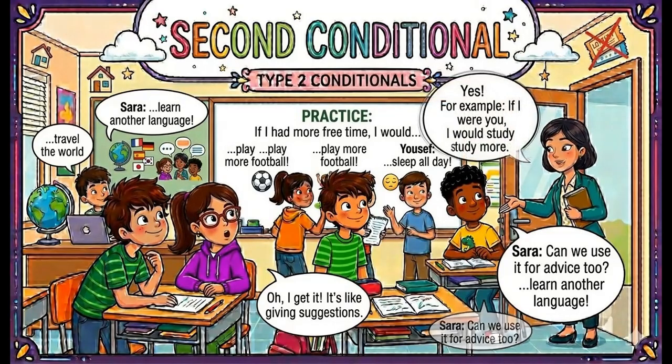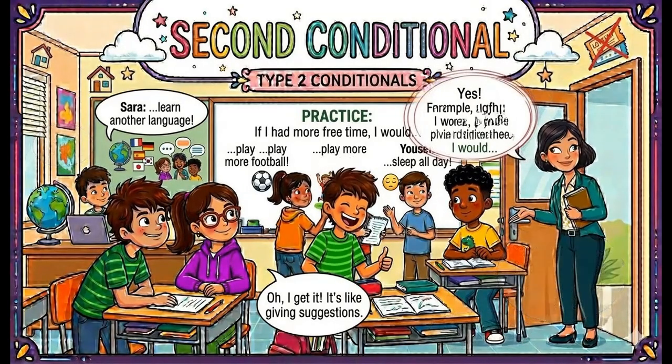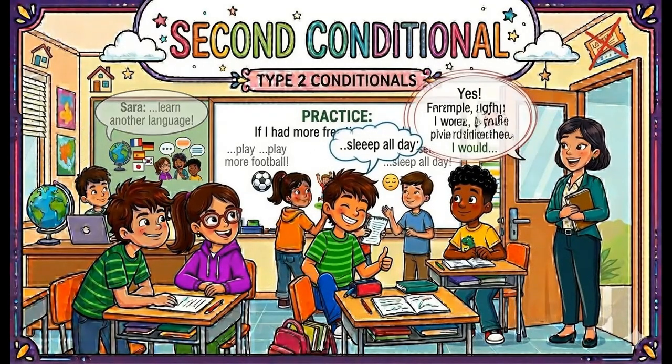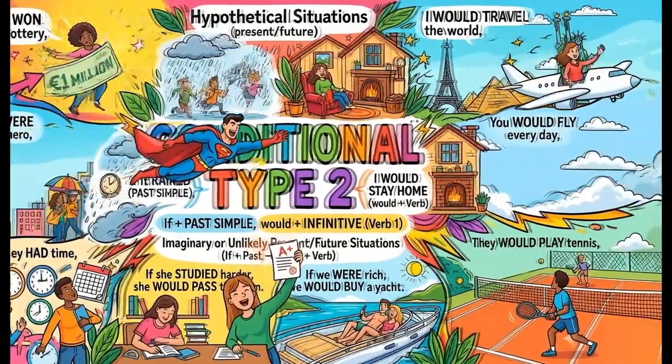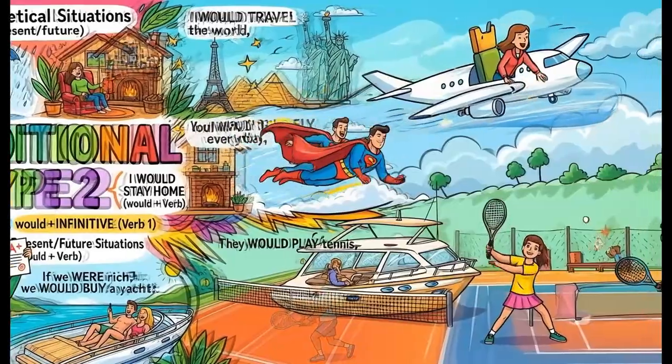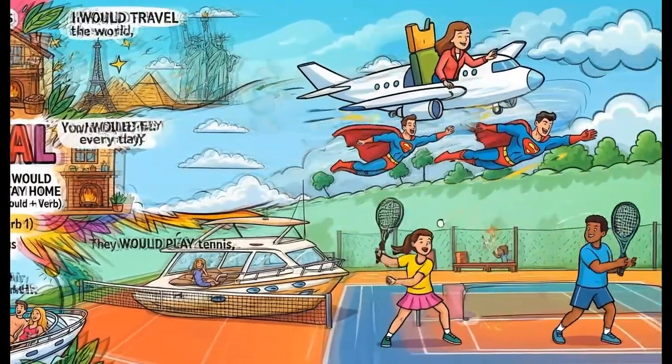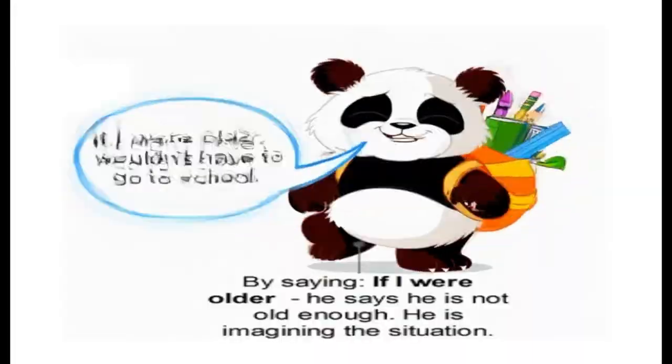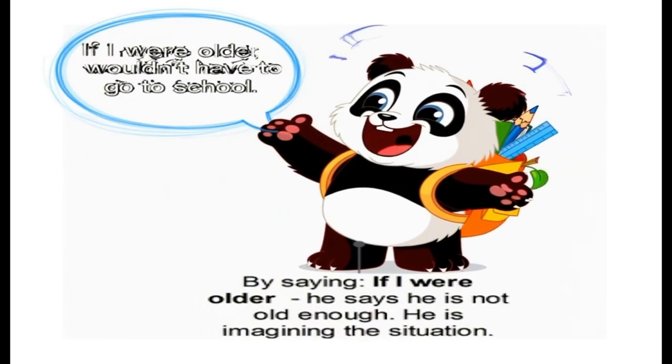Can we use it for advice too? Yes. For example, if I were you, I would study more. Exactly. Conditional type 2 describes imaginary present or future situations. The structure is if plus past simple, would plus base verb. If she studied harder, she would pass the exam. If I were older, I wouldn't have to go to school.